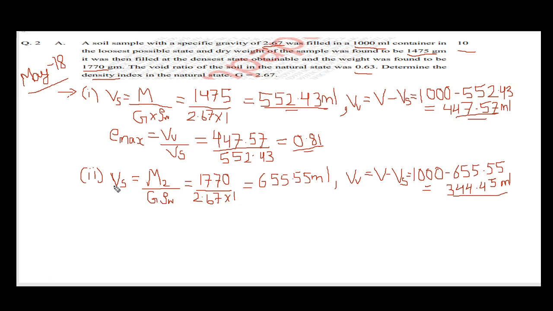Next we will find e minimum, the void ratio in the densest possible way. e minimum equals Vv upon Vs. In this case Vv is 344.45 divided by the volume of solid, which is 655.55. The answer will be 0.52.